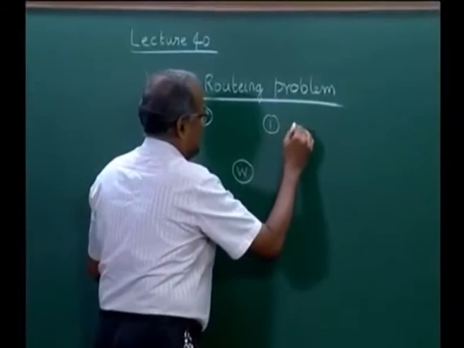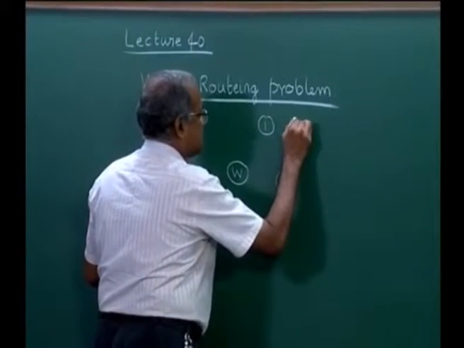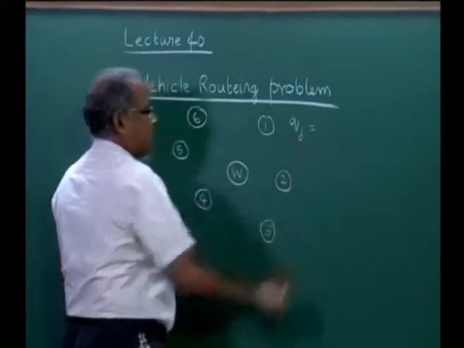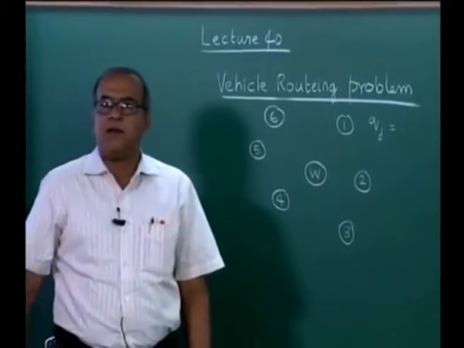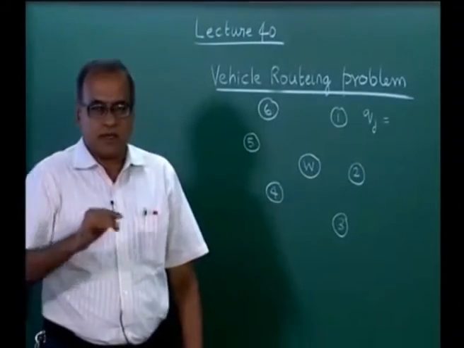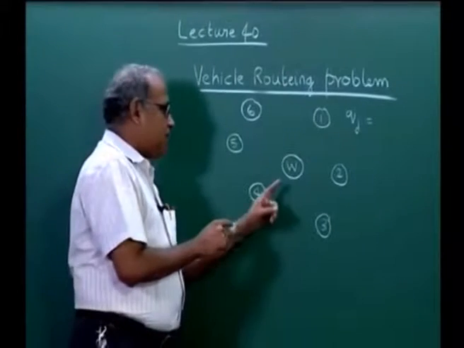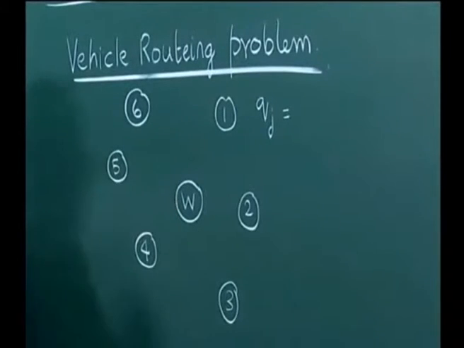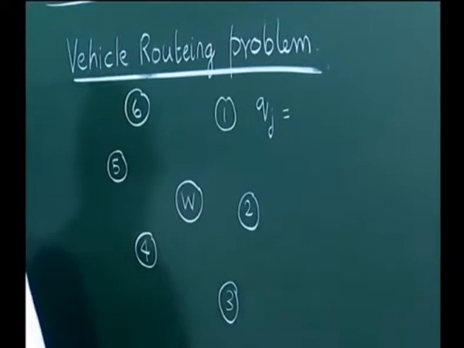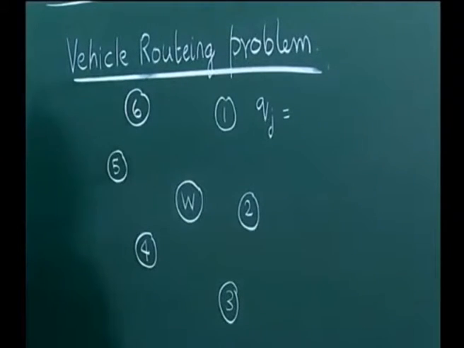Now each person has a certain requirement, which is given by Qj, the requirement of the material by customer j, and we will assume that trucks take this material from the warehouse, distribute to the customers and return back to the warehouse. This is an example of the milk run that we spoke about in an earlier lecture.